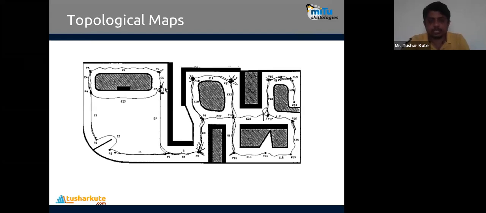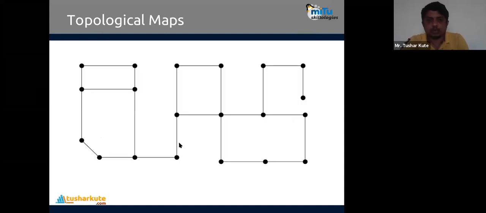See this. For example, the robot has to travel from here to here, from the source to the destination. So it will follow the shortest path out of these, following from here like this, and will reach here. I will have the possibility of traveling from here also, and from here also. So you can check the distance of them, and after that the topological maps will be created in this way.